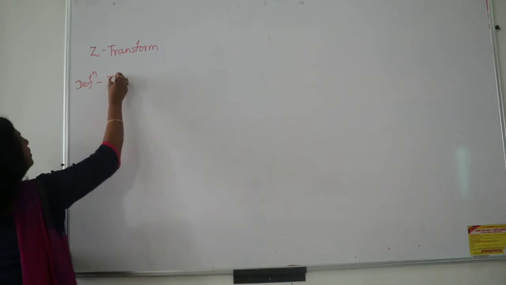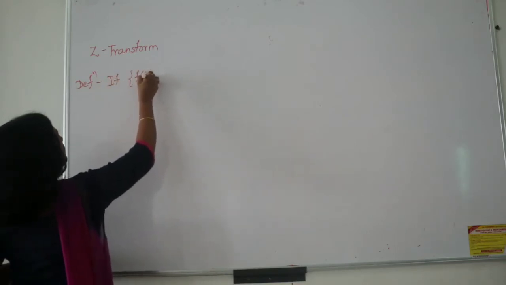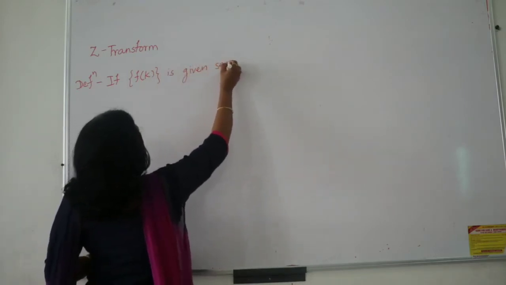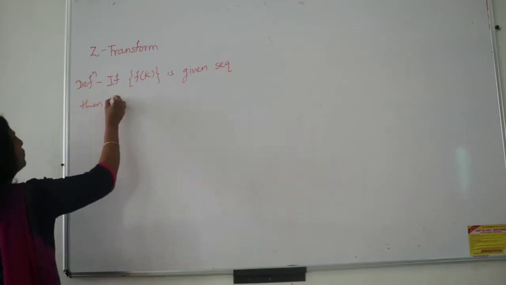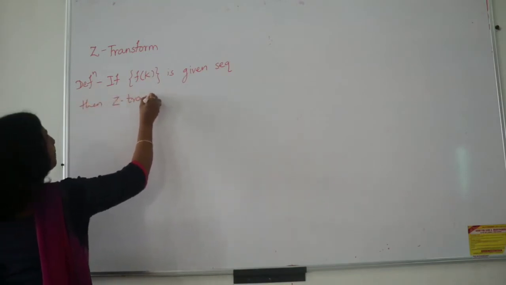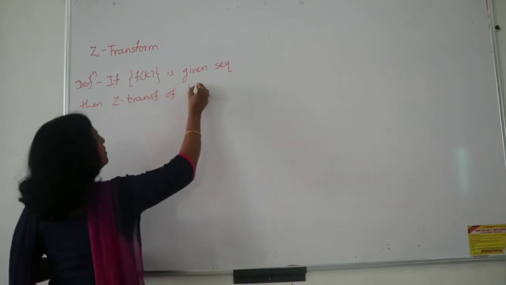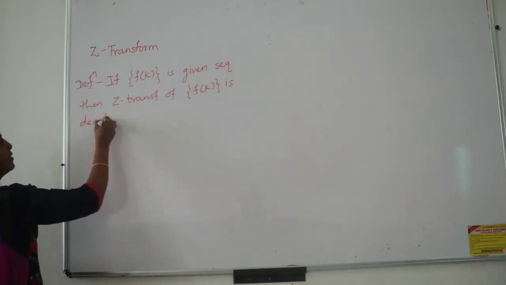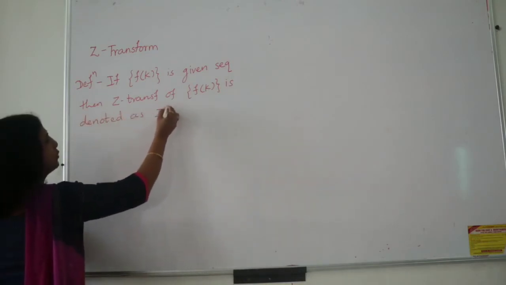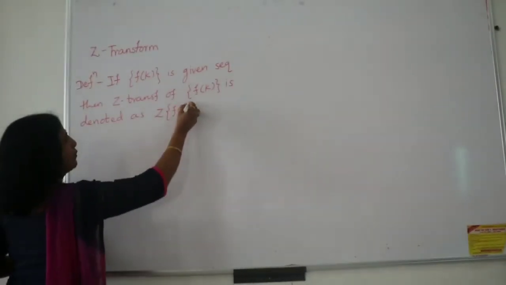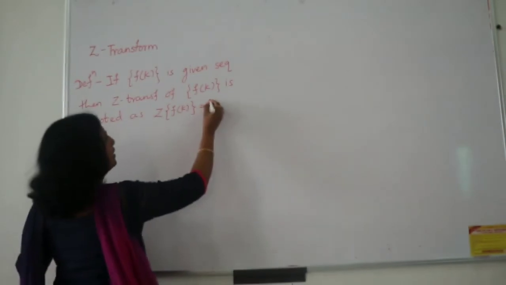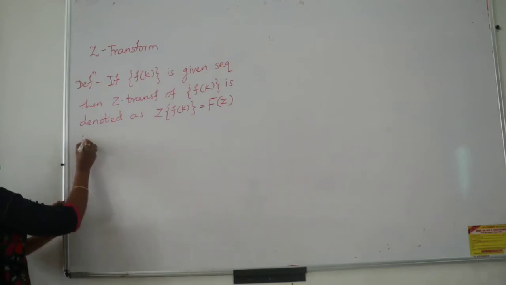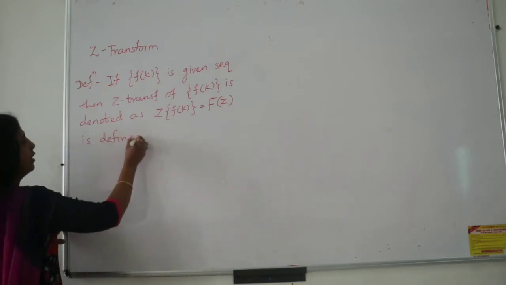So, if f of k is the given sequence, then the Z transform of the sequence f of k is denoted, see the notation, as Z transform of f of k, or you write it as F of z. Now this should be a capital F of z, and this is defined as follows.